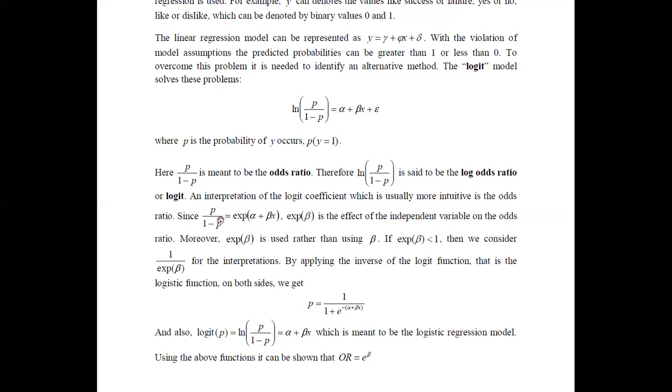Actually, if you consider the logit of this quantity, then we can say it is the logistic regression function. Therefore, we can get this as logit P equals alpha plus beta x, which is the logistic regression model. And it can be shown that the odds ratio for the quantity will be obtained as e to the power beta, as I have mentioned here also. Exponential of beta can be written as the odds ratio.